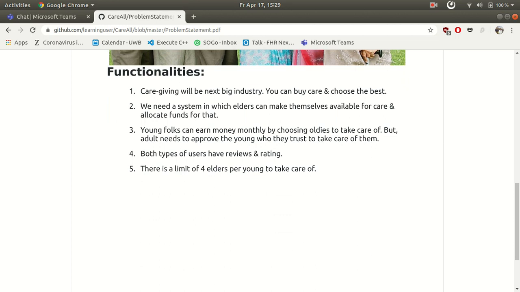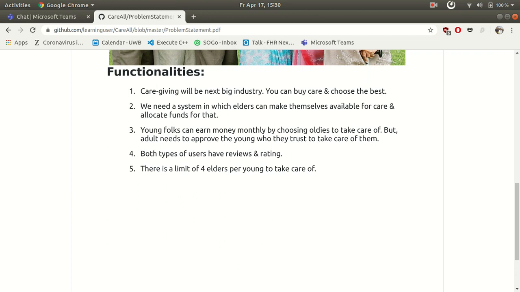The main objective of this project is that caregiving will be the next big industry. In this system you can buy care by choosing the best. Also, the system allows the elders to make themselves available for care by allotting some amount of funds for that. Not only that, a young folk can also earn money by choosing the oldies that he can take care of,